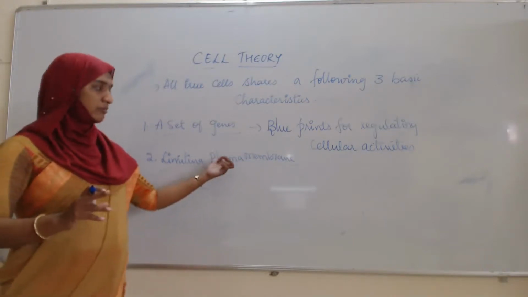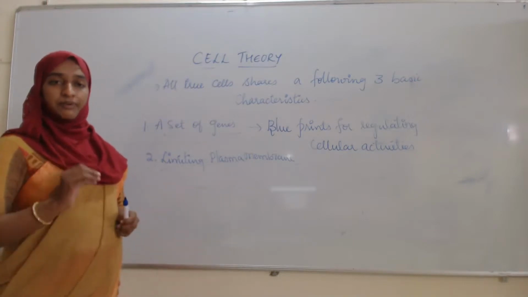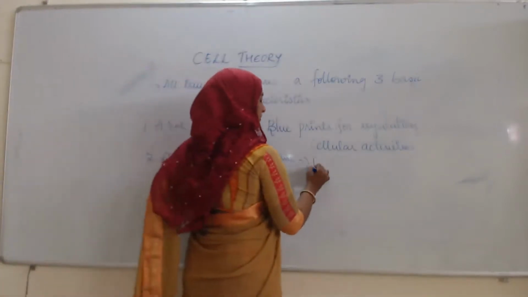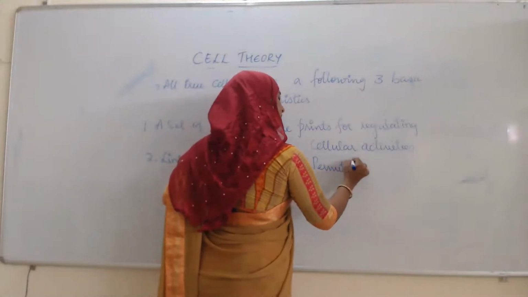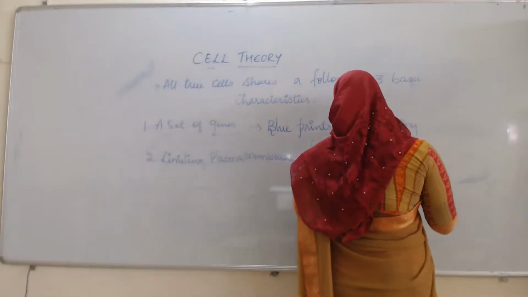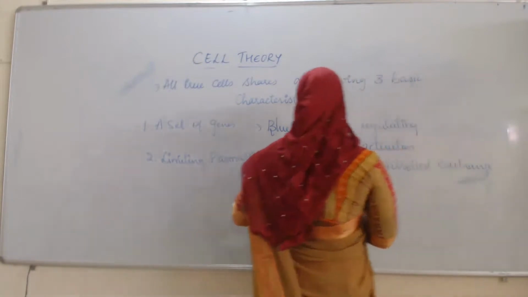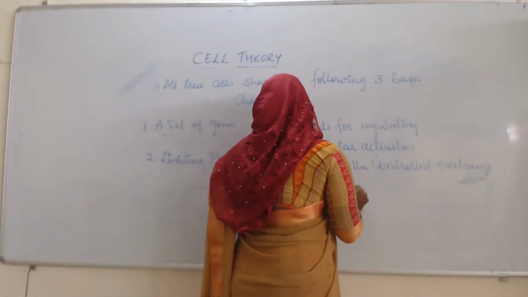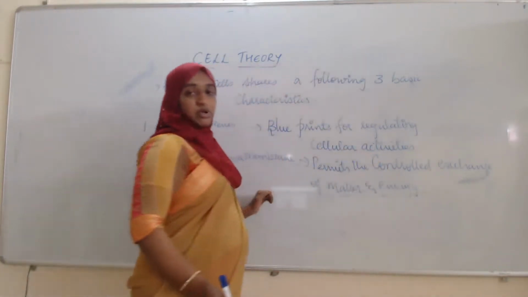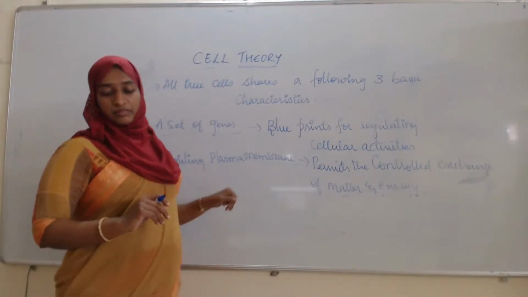That envelope or boundary or membrane is the plasma membrane, which permits the controlled exchange of matter and energy. Whatever energy and matter molecules and ions there are, they are allowed by whom? By the plasma membrane.